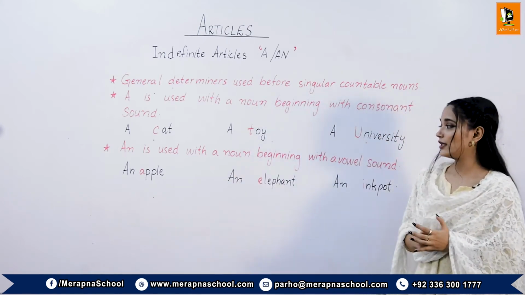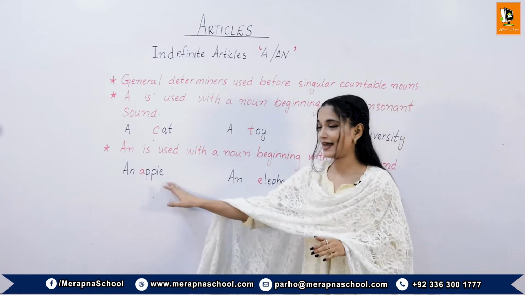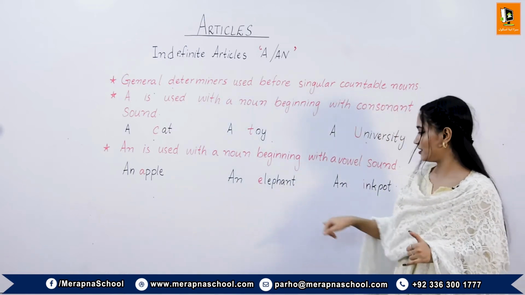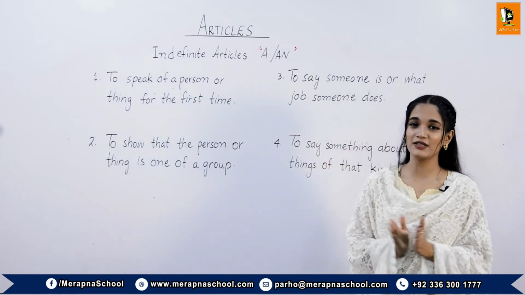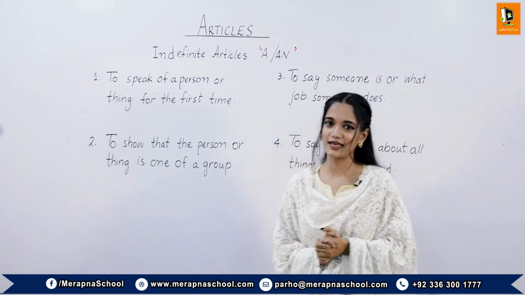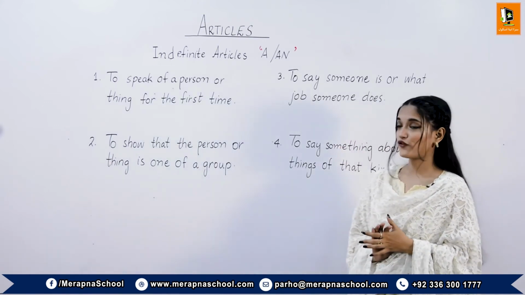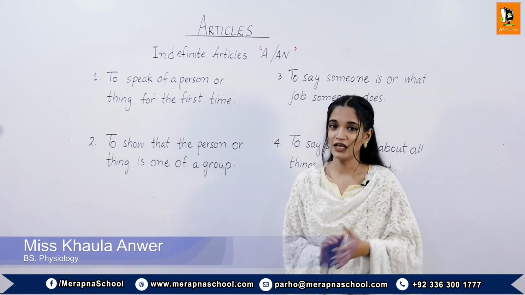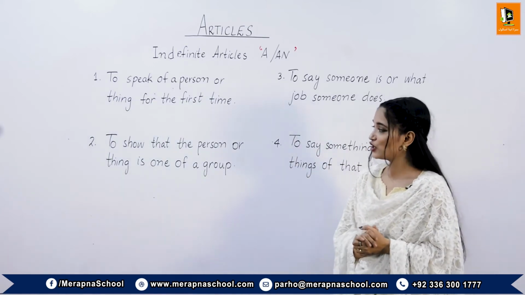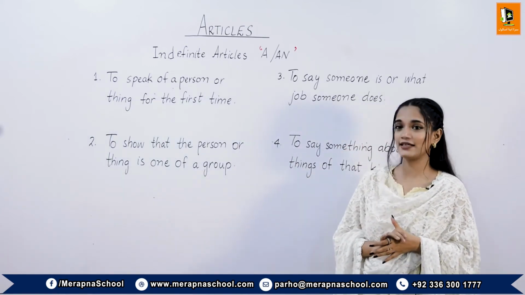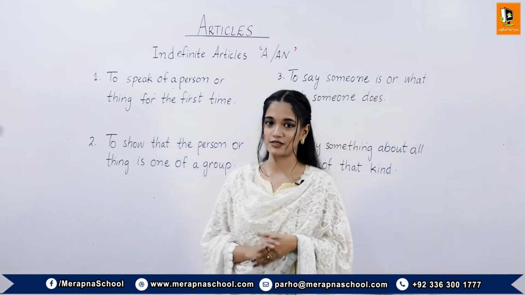An is used with a noun beginning with a vowel sound. For example, an apple, an elephant, an ink pot. Indefinite articles a and an can be used as general determiners under the following cases. Number one case is to speak of a person or thing for the first time. For example, we are looking for a young man. Second case is to show that the person or thing is one of a group. For example, he is a local resident.